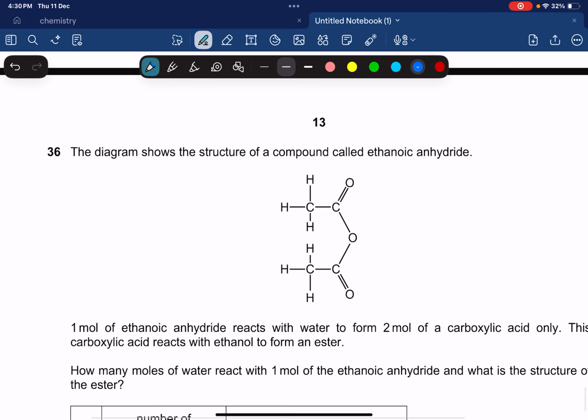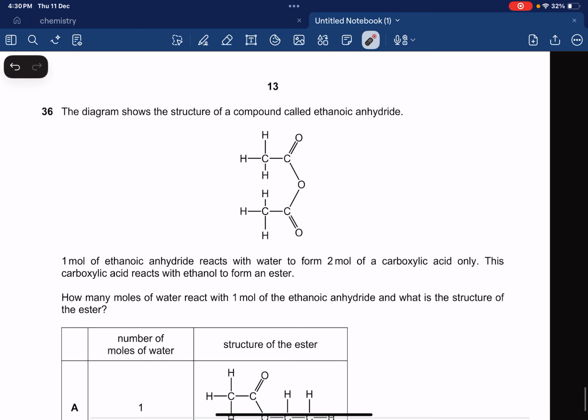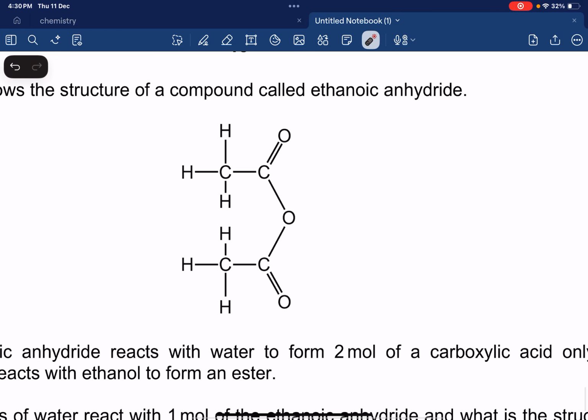The diagram shows the structure of a compound called ethanoic anhydride. Okay, so this is ethanoic anhydride. 1 mole of ethanoic anhydride reacts with water to form 2 moles of a carboxylic acid. Okay, so 1 mole of this compound is going to react with water to form 2 moles of a carboxylic acid. So what's going to happen is basically